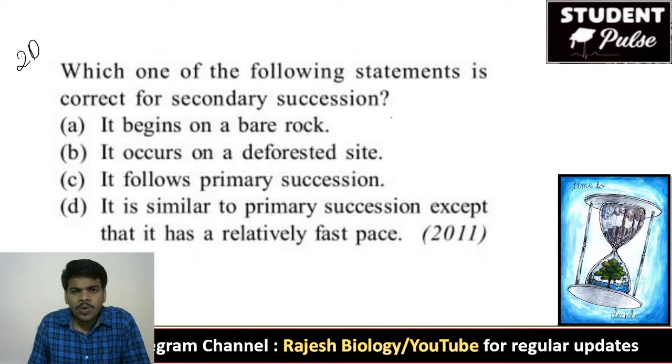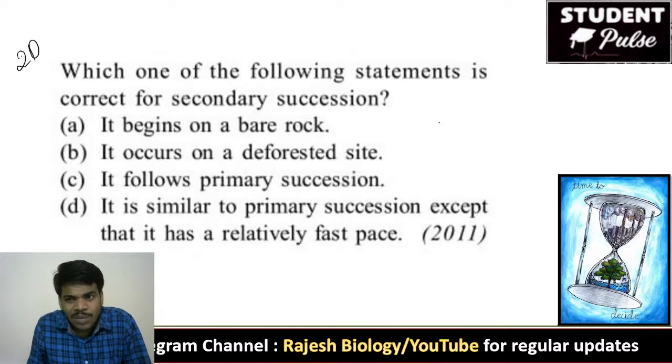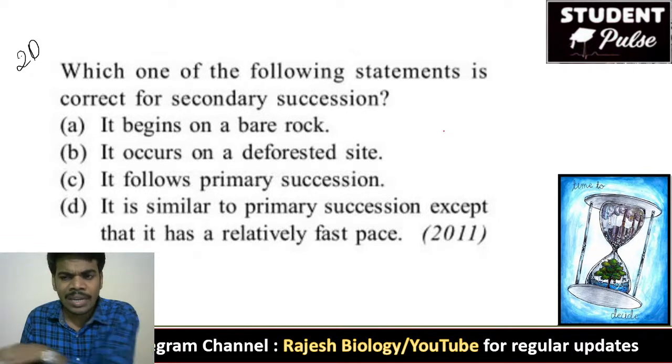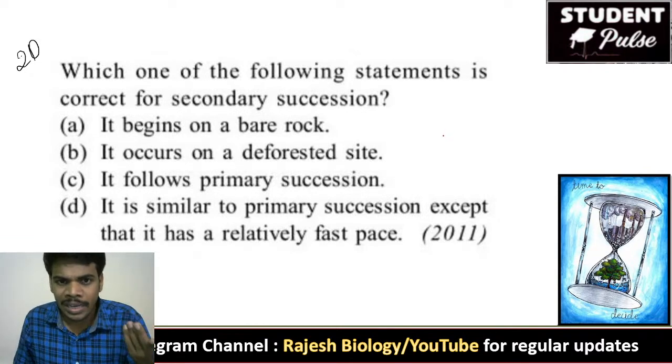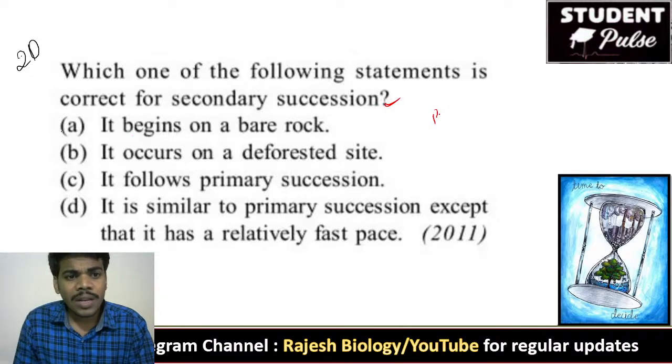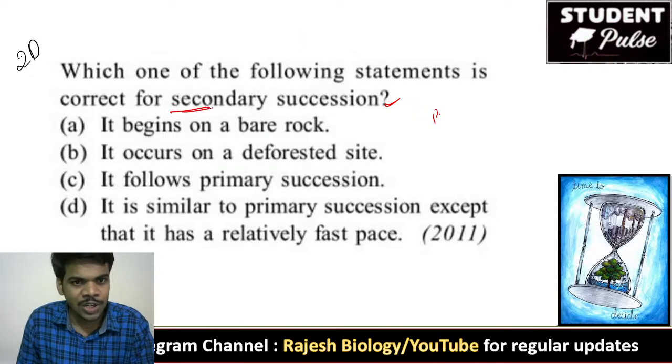I already told you, succession means they begin a new life. They are the beginners. They lead the remaining generations. They start a new career. They adapted to that. There are pioneers, and pioneers begin the succession. But the question is, which one of the following statements is correct for secondary succession, not the primary succession?